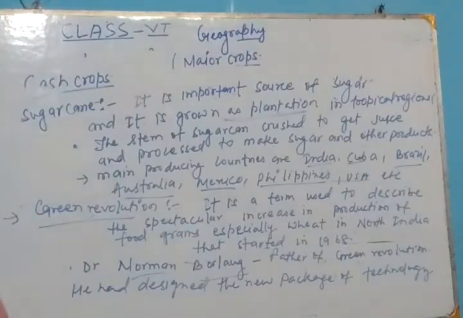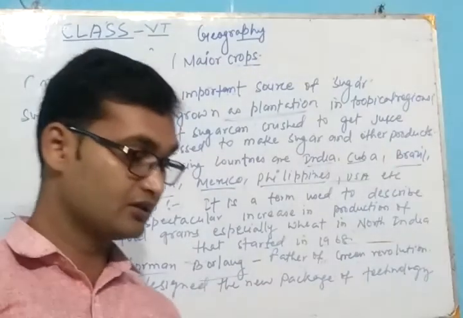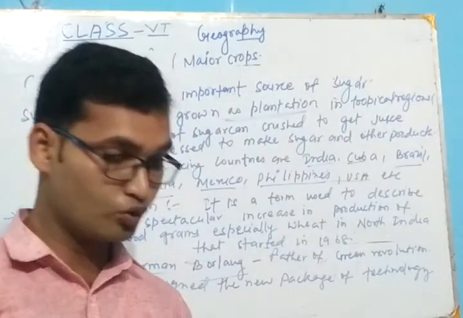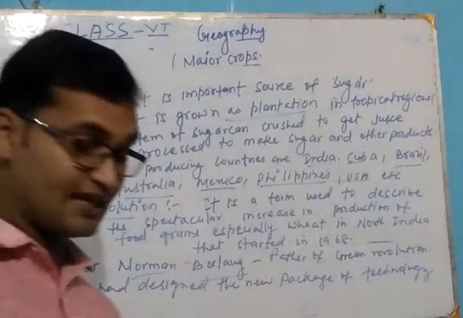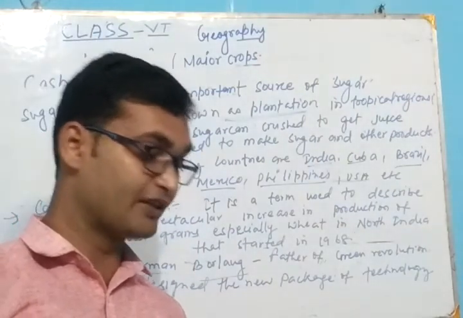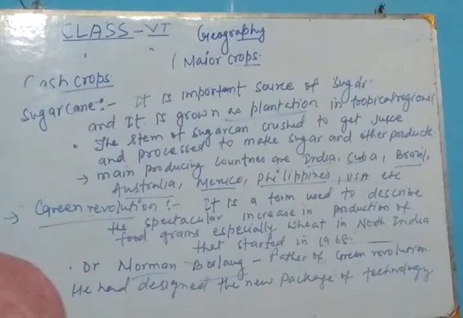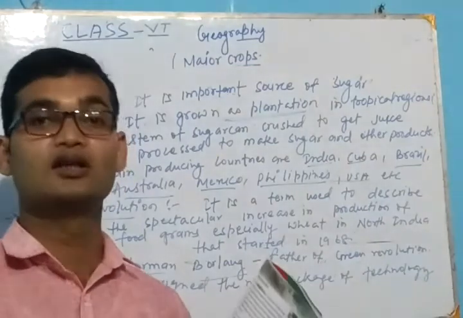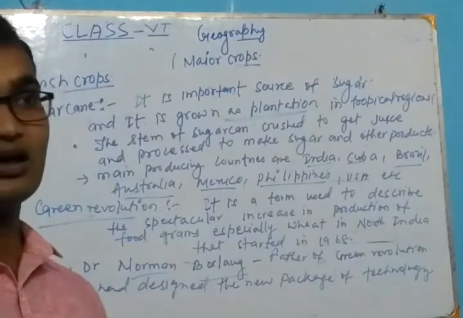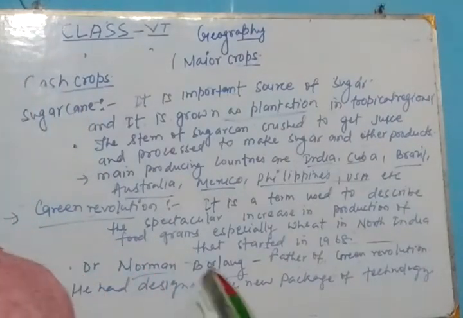He had reformed things like land holding, rural electrification, farm mechanization, providing credit facility to the farmer. Means after the Green Revolution, the farmers got different things like land consolidation.